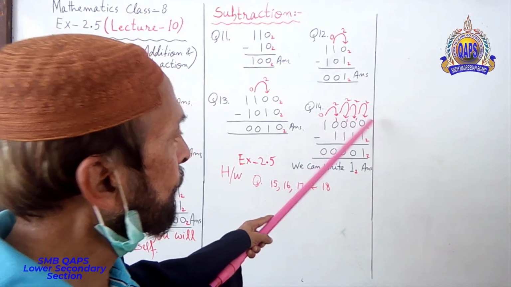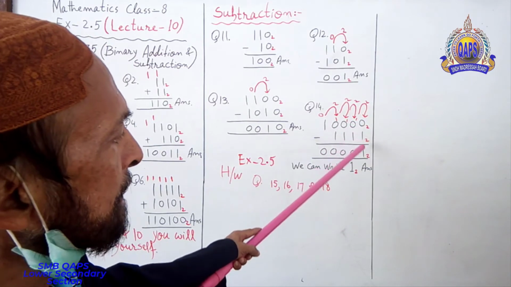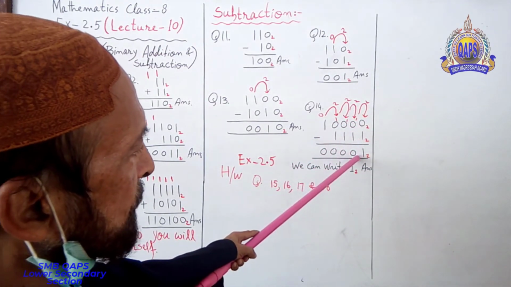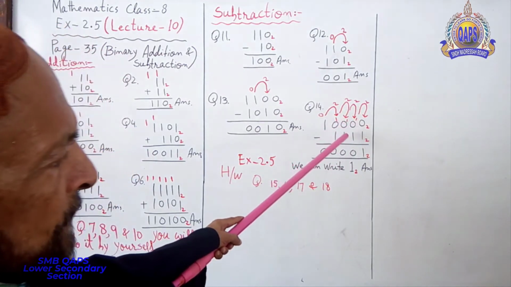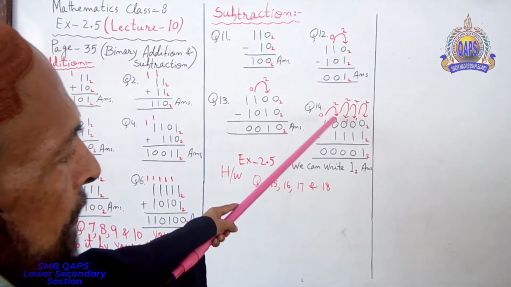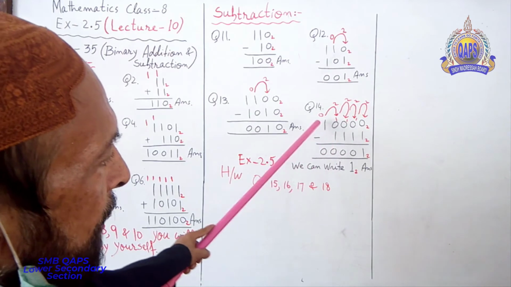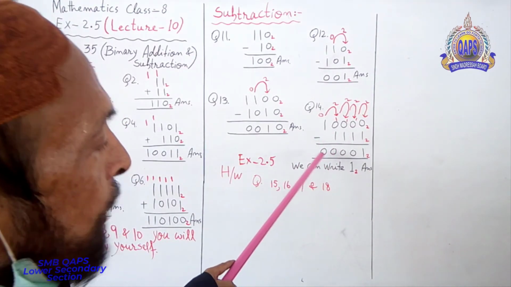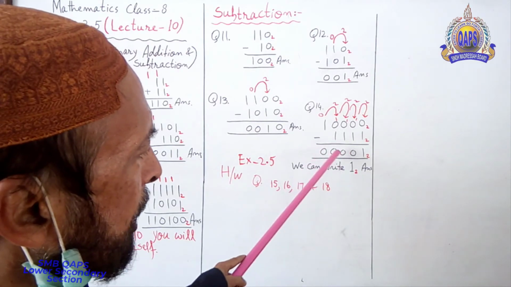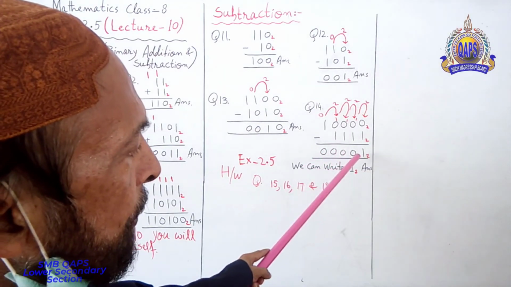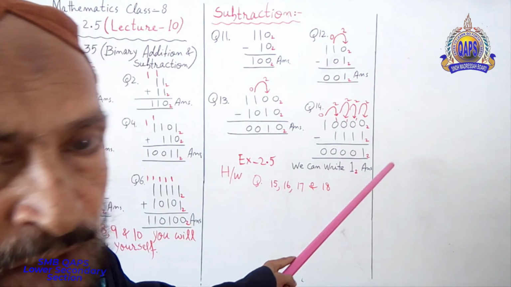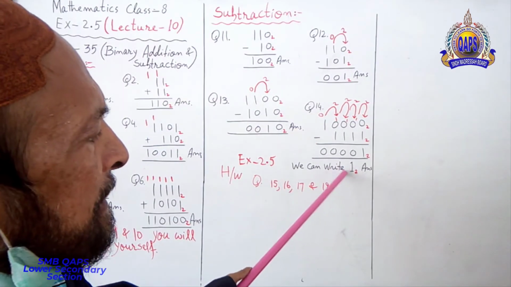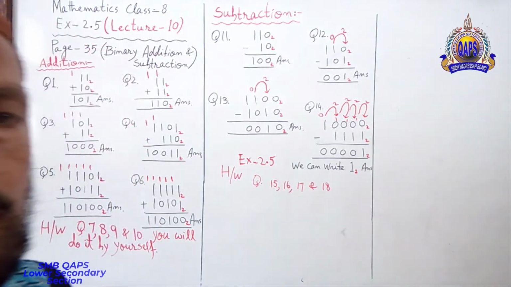It will be 2. 2 minus 1, 1. 1 minus 1, 0. 1 minus 1, 0. 1 minus 1, 0. This one also 0. So answer will be 00001 base power 2. Or you can say 1 base power 2.